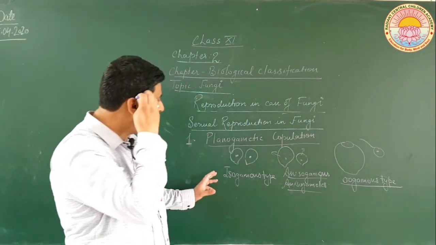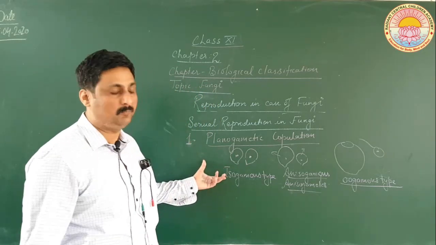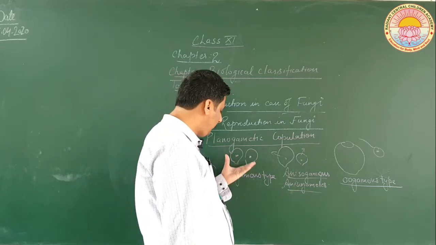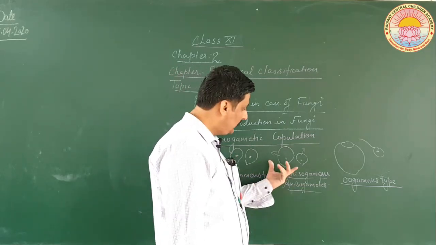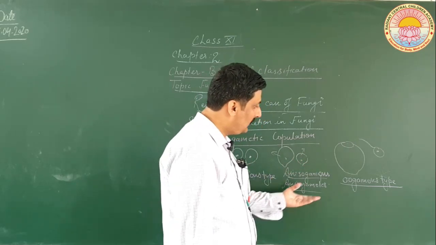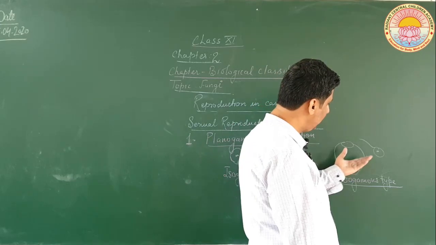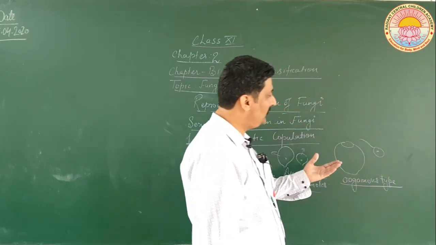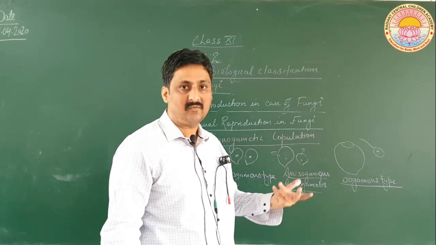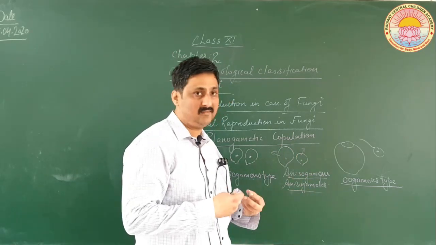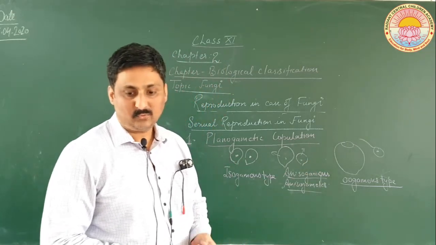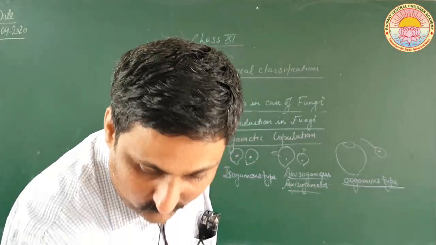These are all three types of planogametic copulation: where the gamete shape and size are the same, this is called isogamous type; if a little different, anisogamous type; and in this case the male gamete is very small as compared to the female gamete, and the female gamete does not move while the male gamete is motile. So here it is said to be oogamous type. So this is about planogametic copulation.